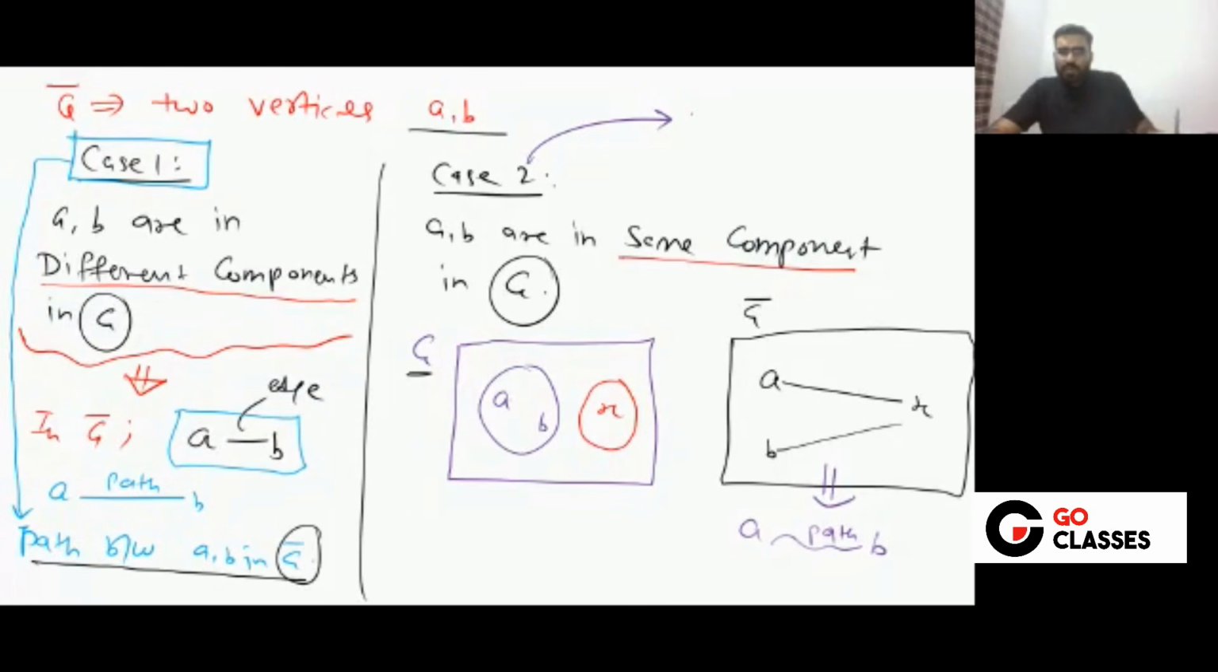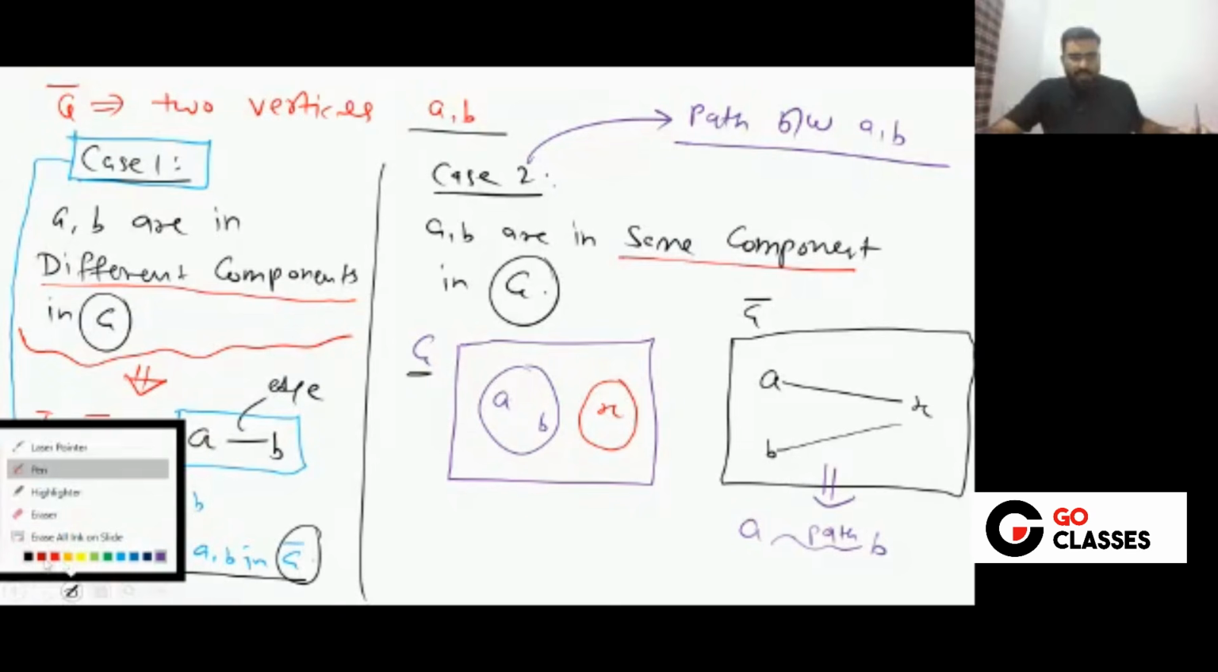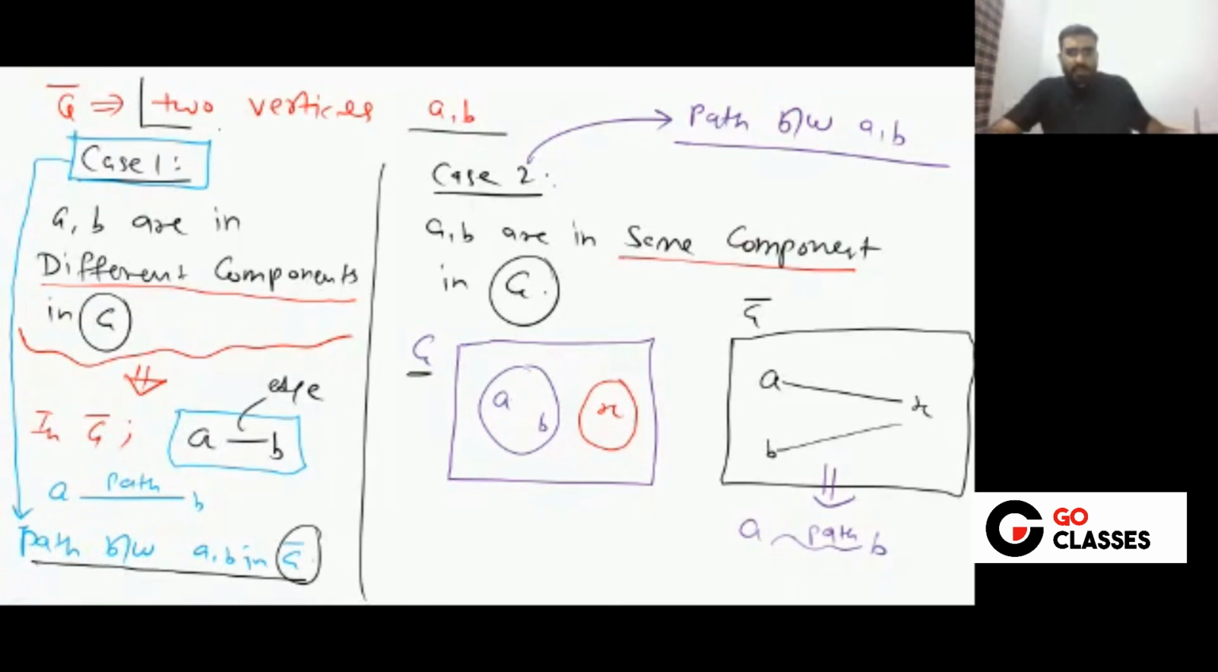In this case 2, what we have done? In this case 2 also there is a path between A comma B. So whatever case you take, there will be a path between A comma B. Basically, two vertices you take, whatever case happens, there will be a path between A comma B.